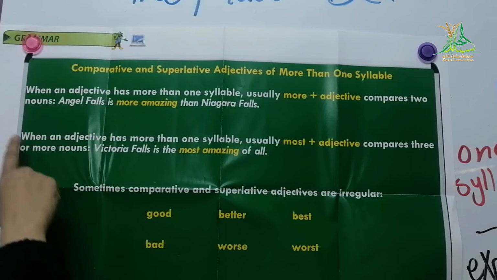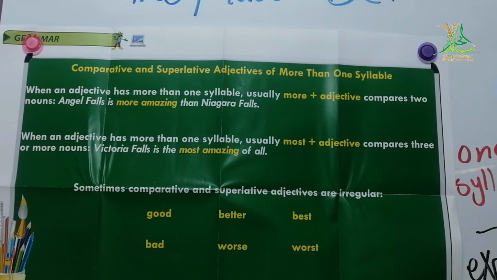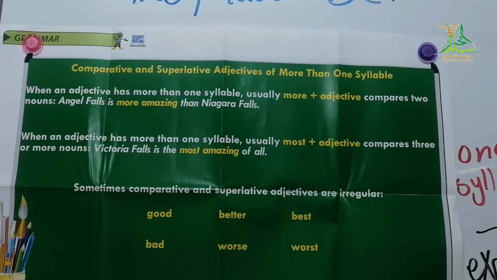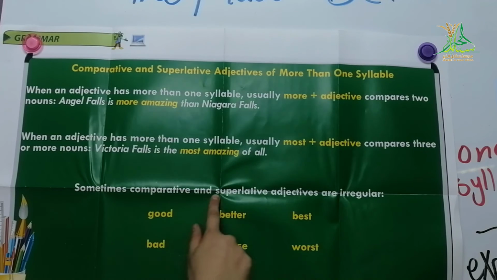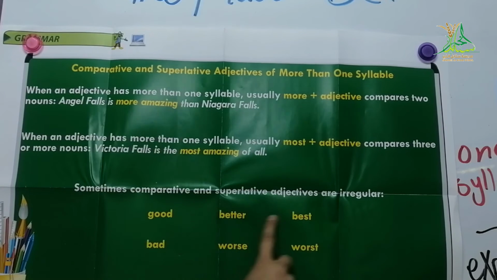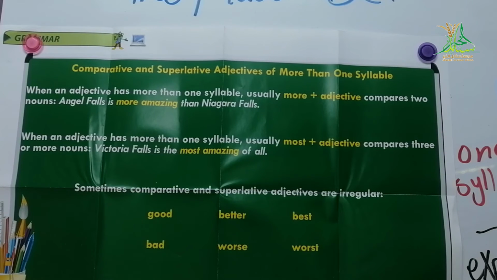And if we are going to contrast, لأنه بفضل مش بنقارن بنفضل على الكل, بحط the most plus adjective. The adjective should be more than two syllables, like amazing. Sometimes comparative and superlative adjectives are irregular. I said that before on the table: good, better, best; bad, worse, worst. Let's see some examples using comparative and superlative adjectives.